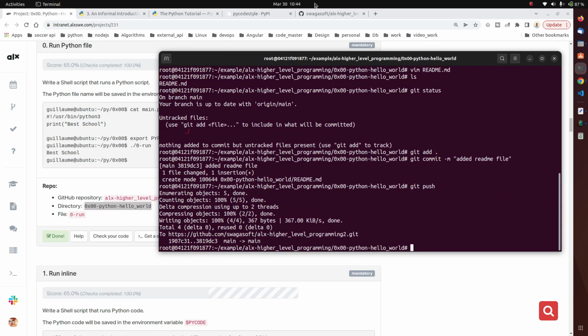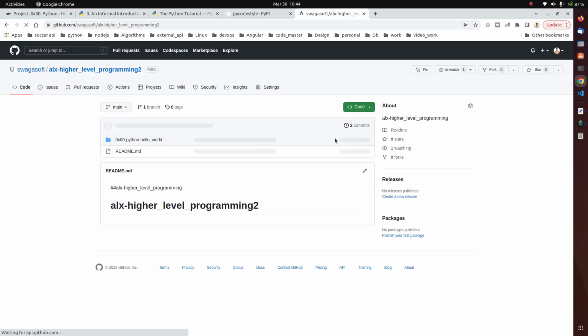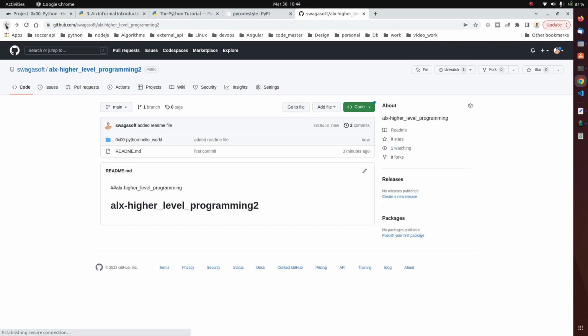So if we push and we go back to our GitHub, if you refresh, you should see we should have 2 commits now. Okay, so you can see we now have 2 commits, and you can see the folder, which is the 0x00, with a readme file. Okay, so we have successfully linked our local project with the GitHub cloud repository.